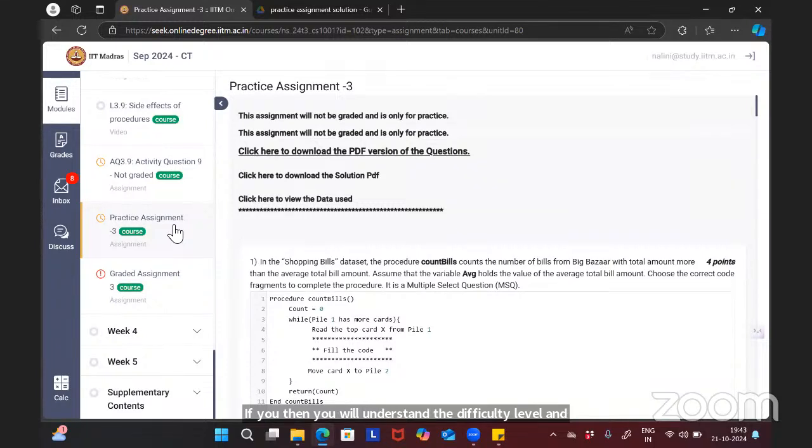Ma'am, where will we find the previous year questions? Can someone, if you have, please share the link of the previous terms' question papers here.